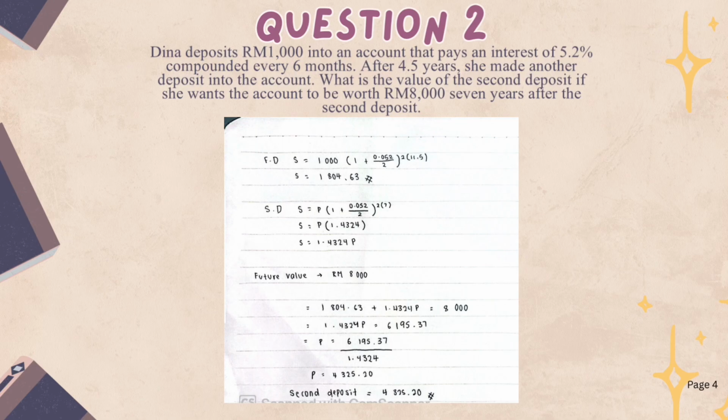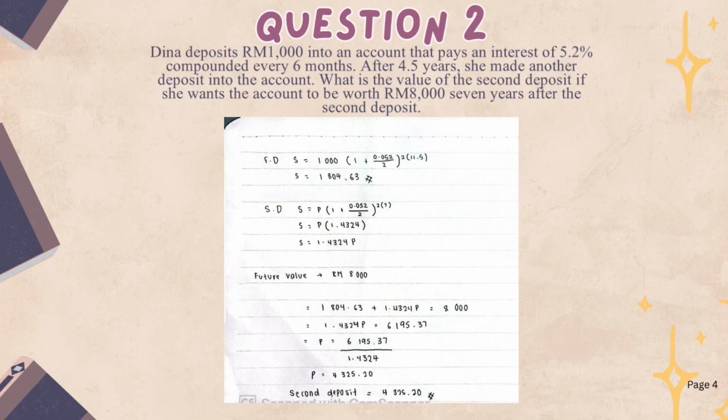Lastly, we need to find the future value. So the future value M is RM 8,000. So 1,804.63 plus 1.4324P equal to 8,000. So 1.4324P equal to 6,195.37.